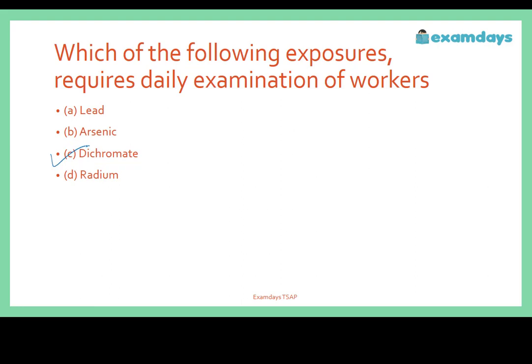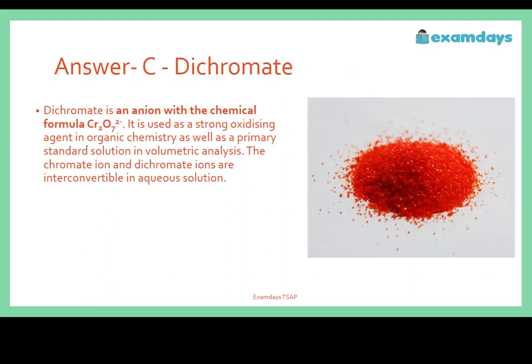Dichromate is an anion with the chemical formula Cr2O7 2-. It is used as a strong oxidizing agent in organic chemistry, as well as a primary standard solution in volumetric analysis.